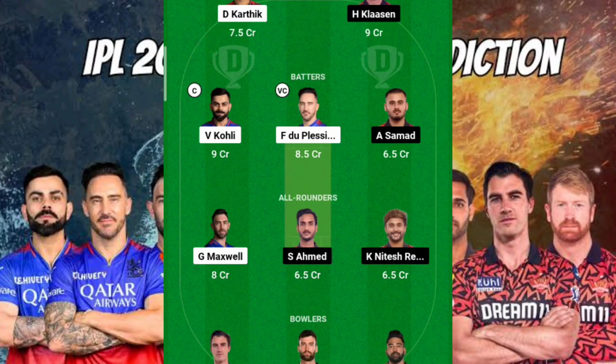The only fact is they should try to defend as much of the early overs of the opposite team. That's what is required today. So here I'm making Virat Kohli my captain and Faf du Plessis my vice captain, expecting a very good partnership between Virat Kohli as well as Faf du Plessis.